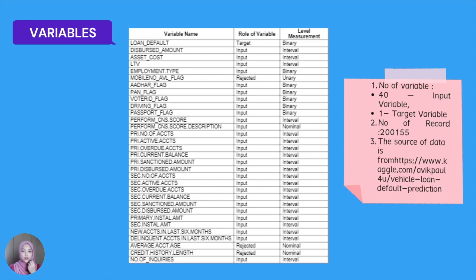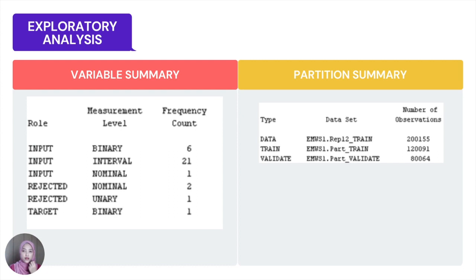Firstly, our data is obtained from the Kaggle website. This data contains 200,155 records. We had identified one target variable, which is vehicle loan default, and 40 input variables. There are 4 types of level measurement used in this database, which are binary, interval, nominal, and unary.